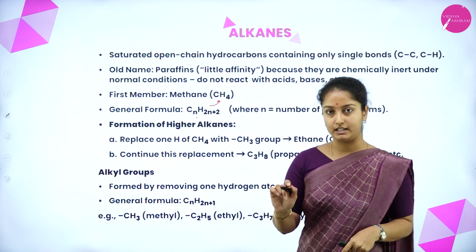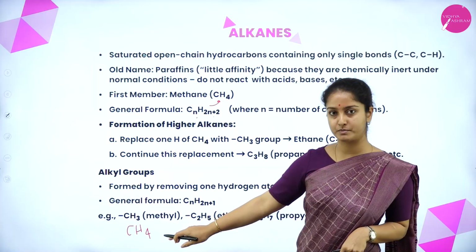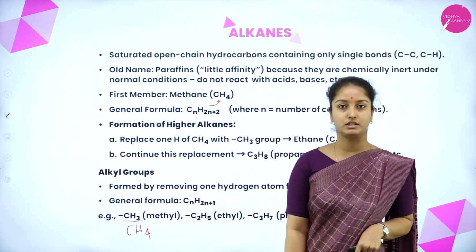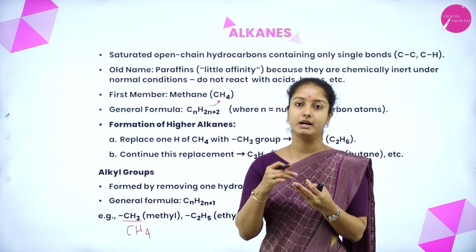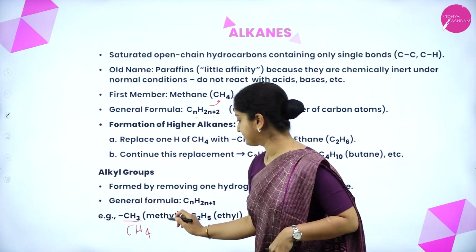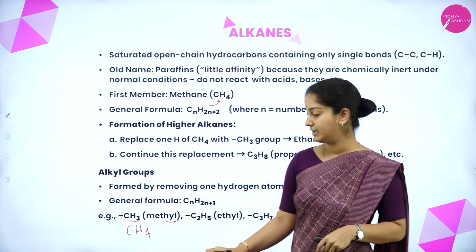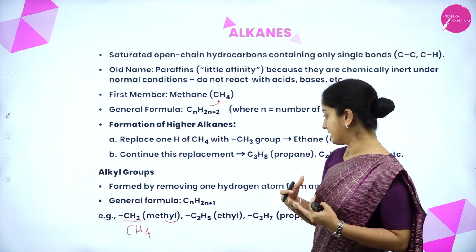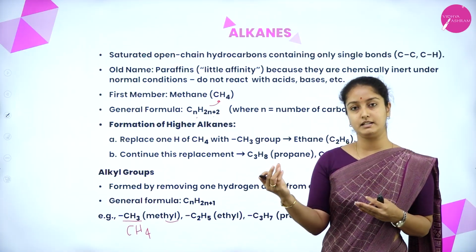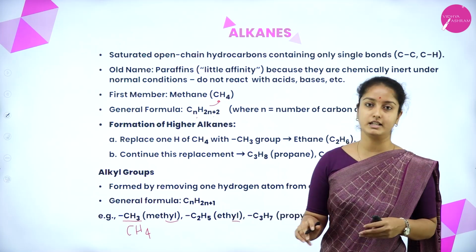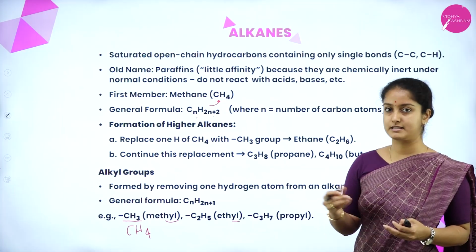Therefore, from methane, CH4, if one hydrogen atom is removed, you get the CH3 methyl group, and in the name methane, ANE is replaced by YL, giving the name methyl. Similarly, from ethane, C2H6, one hydrogen is removed, forming C2H5, and in the name ethane, ANE is replaced by YL, giving the name ethyl. The same rule applies to other higher alkanes also.